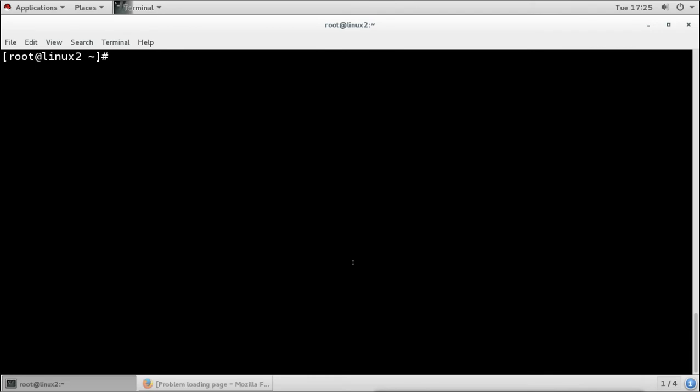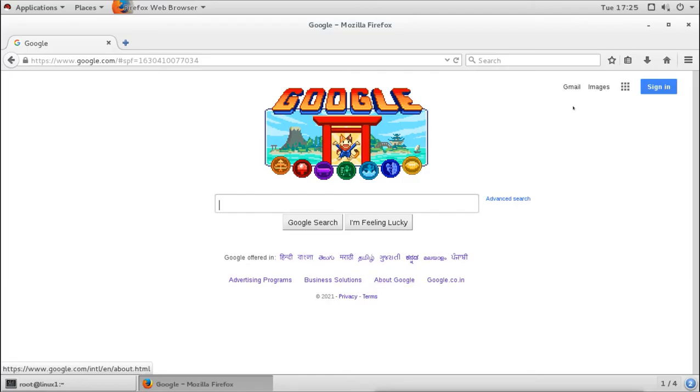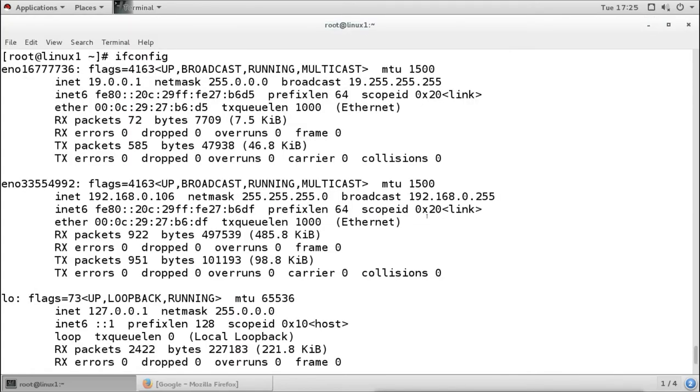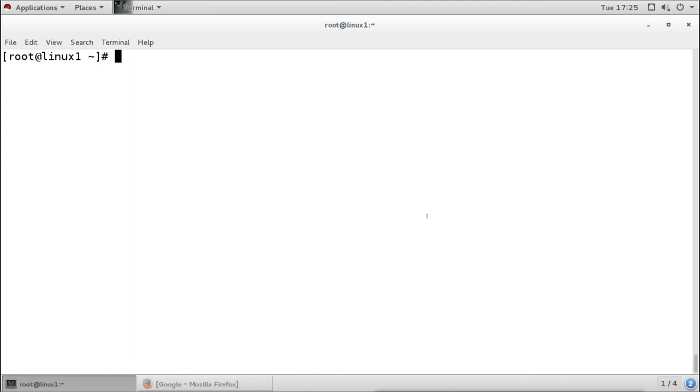Now we have our own DNS server also on the server, so we'll go to the server here. Let's try to dig with its own name, linux1.example.com.